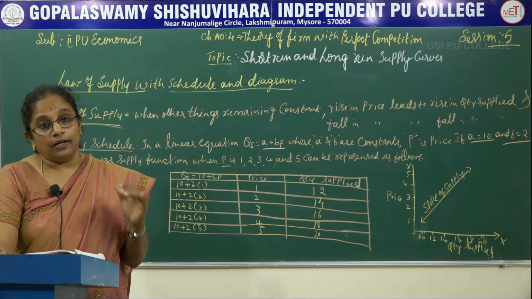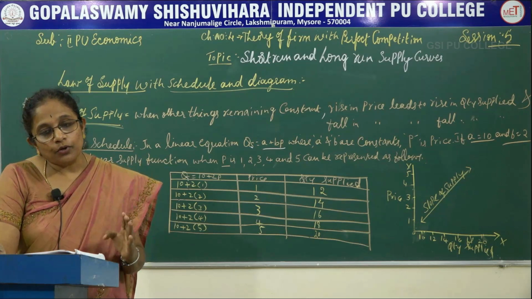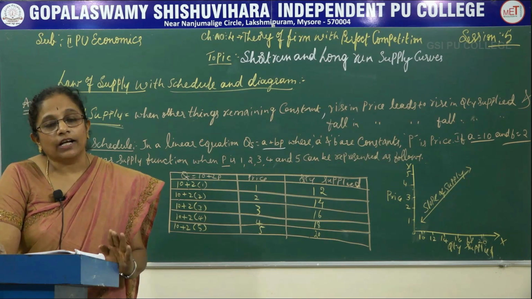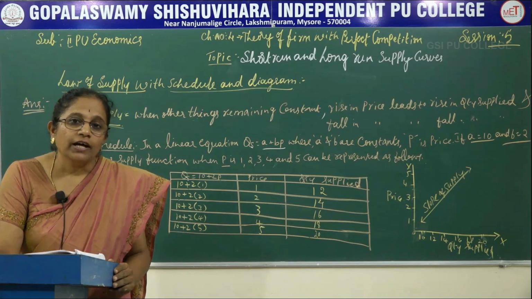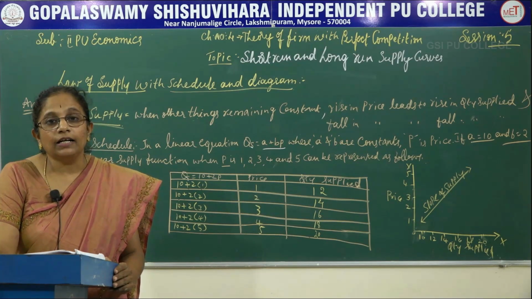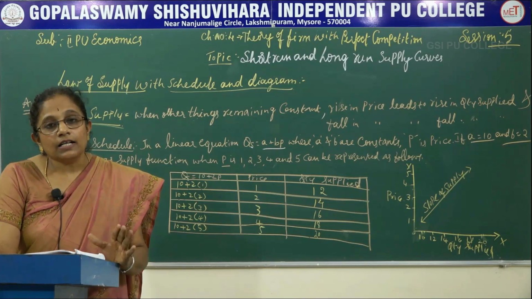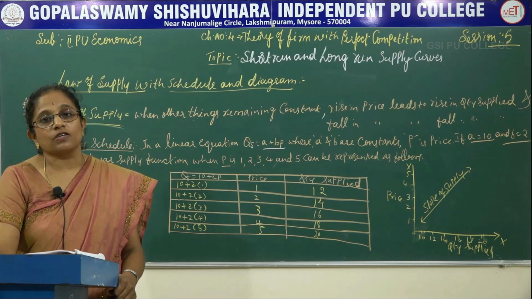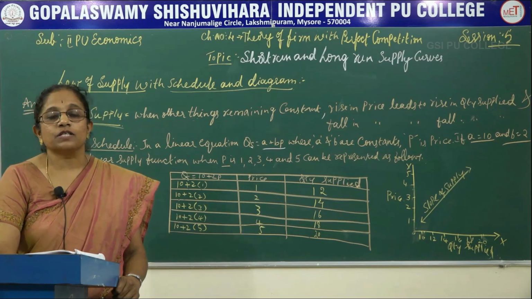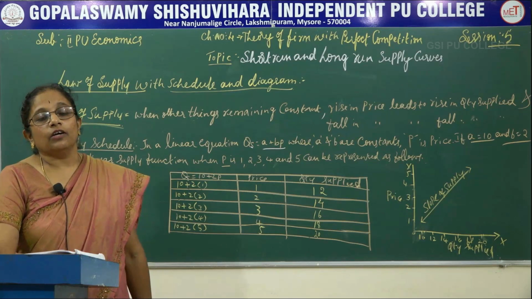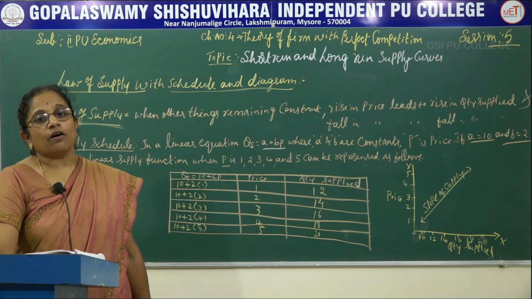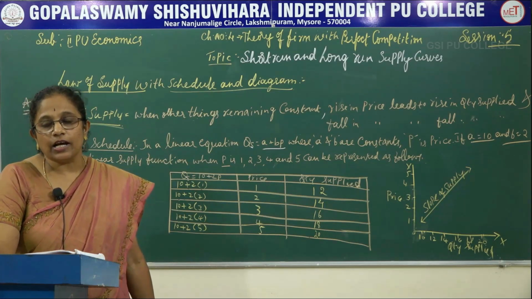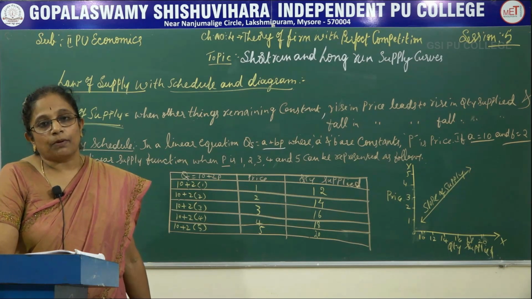Here, a firm continues to produce as long as price is greater than or equivalent to average variable cost. A firm stays in the market until and unless it earns a price which is more than or equivalent to the average variable cost, and this helps the firm to sustain in the market, because the important feature of the perfectly competitive market is that there is free entry and free exit of the suppliers.